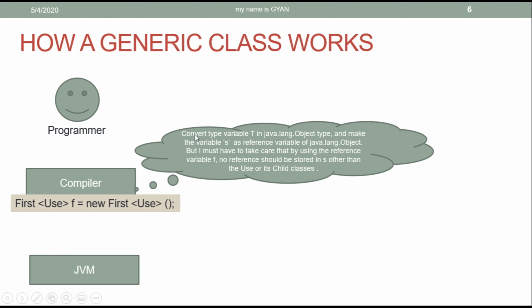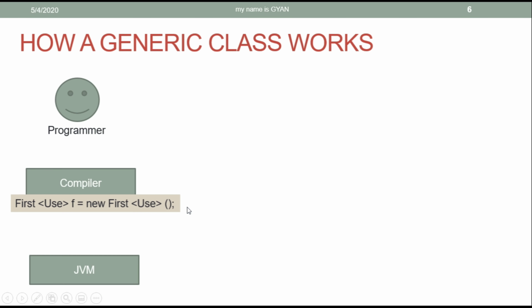Compiler thinks: convert the type T to java.lang.Object type and make the variable s a reference variable of type java.lang.Object. But the compiler must take care that by using the reference variable f, no reference should be stored in s other than the class Use or children of the class Use. That is to be taken care of by the compiler.